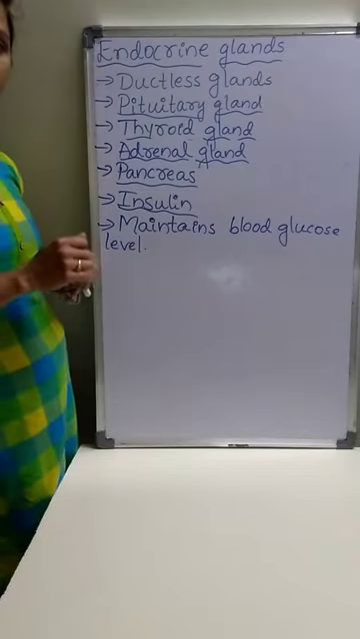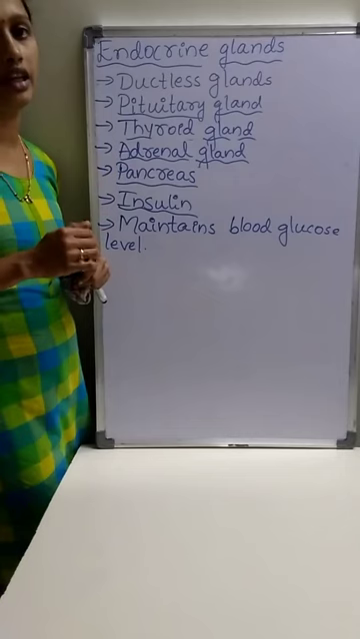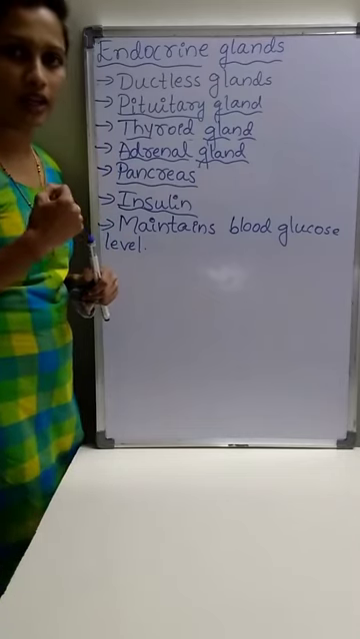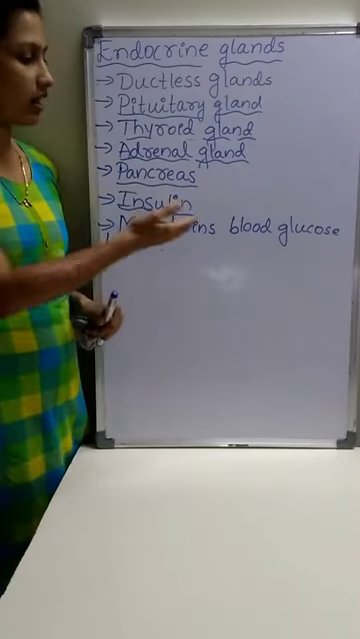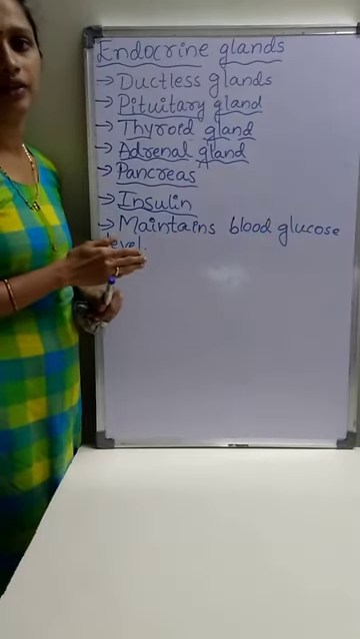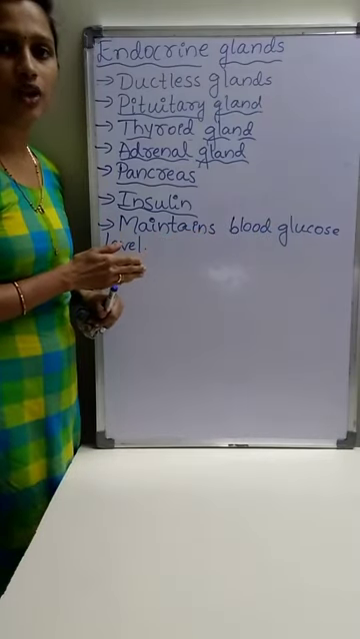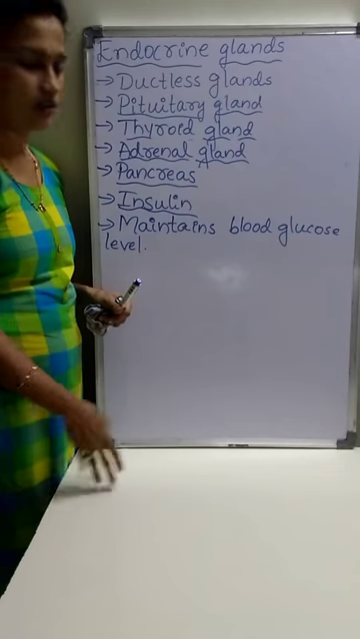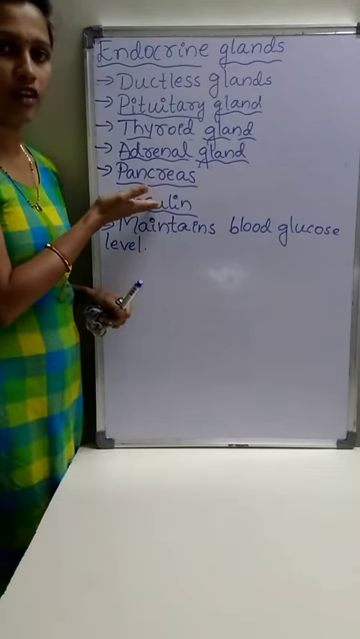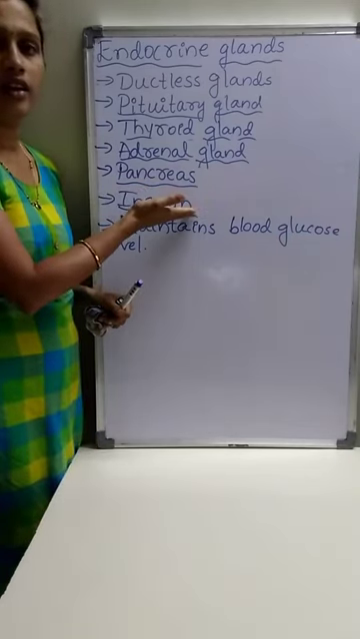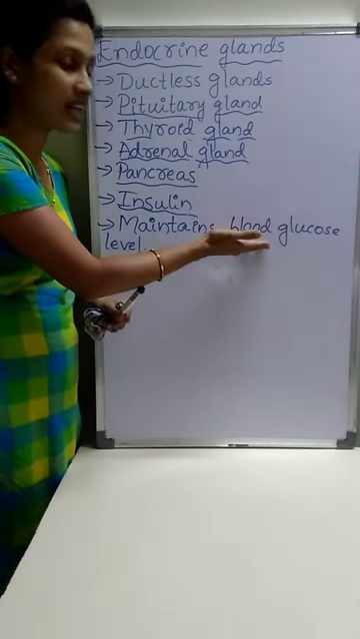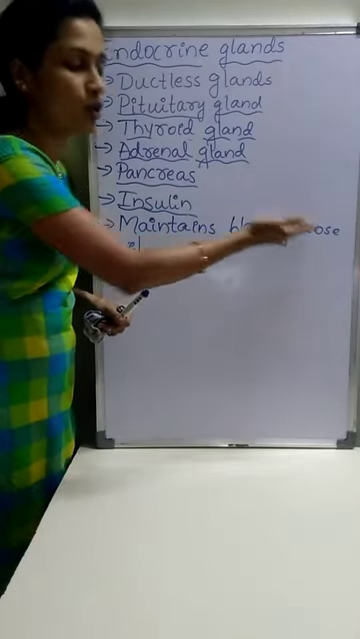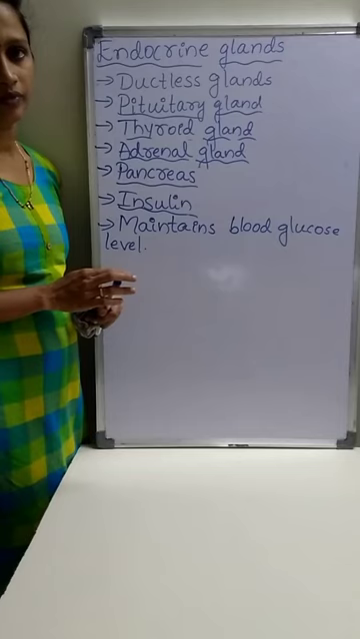The secretion of low level of insulin in the human body increases the level of glucose in the blood. That condition is called hyperglycemia. Secretion of low level of insulin in the human body leads to increased level of glucose in the blood.